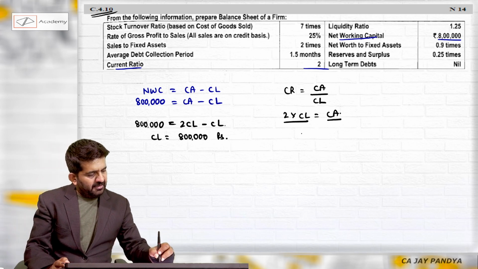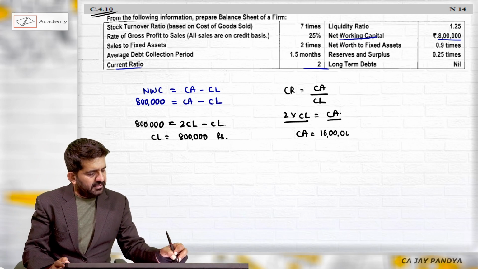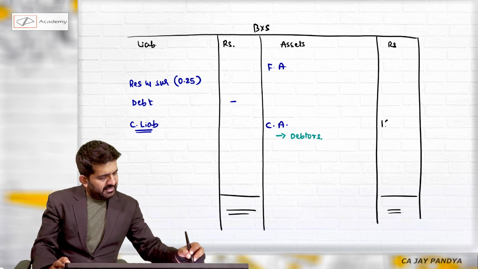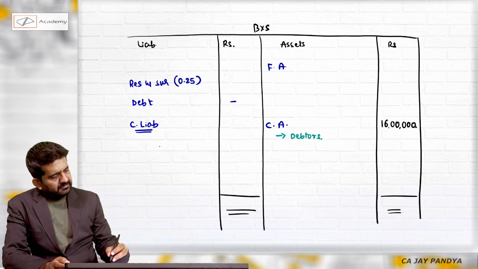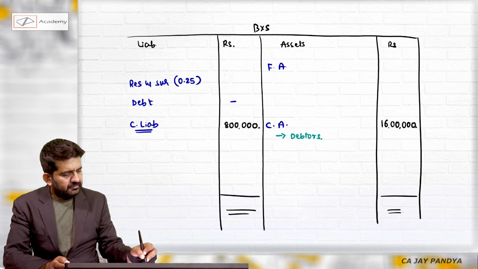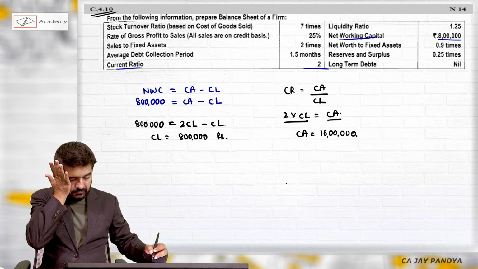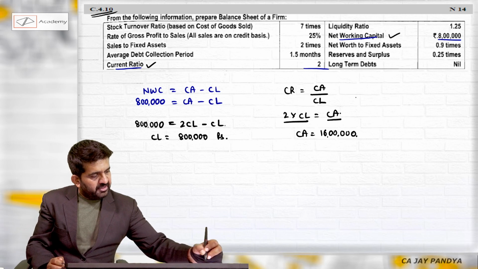If current liability is 8 lakh rupees, the current assets will be 16 lakh rupees. I've got two answers. Current assets 16 lakhs and current liability 8 lakh rupees. I have used the current ratio. I have used net working capital.